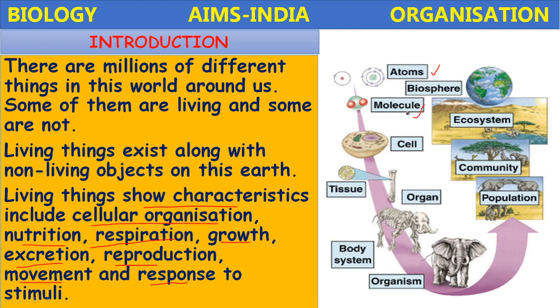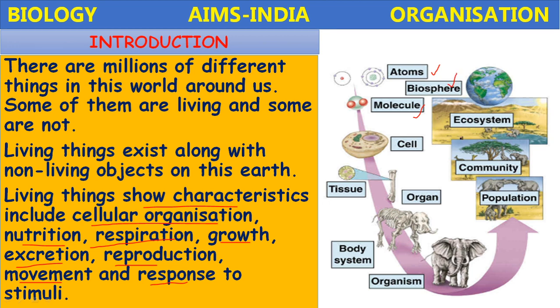But in the living things, the organization is very complex. These macromolecules form the cells, tissues, organ systems, and organism. Several organisms combine to form a population, several populations combine to form a community, which forms the ecosystem, and several ecosystems combine to form the biosphere.